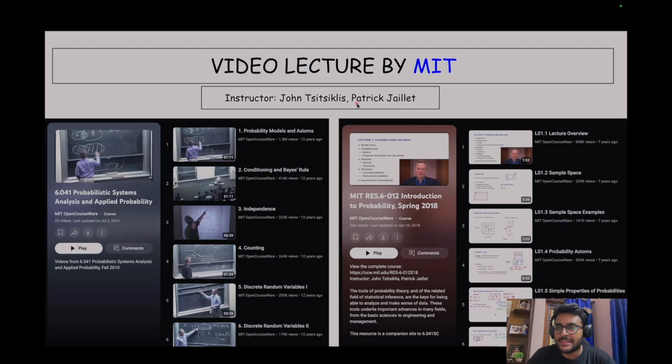And these two people also have a book. I think it's Introduction to Probability, the same name they have used. The book name is Introduction to Probability, and its PDF version is also available. You can refer to that also.